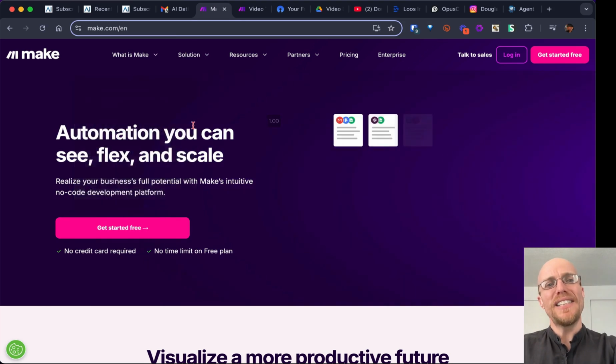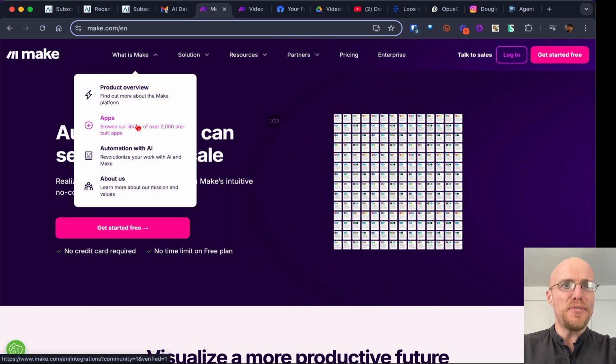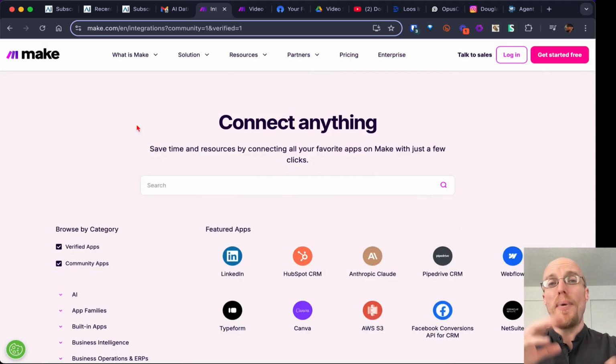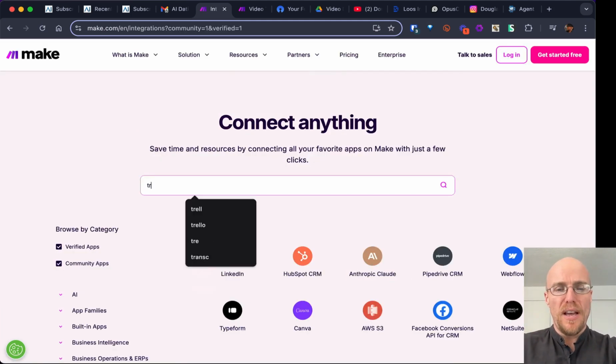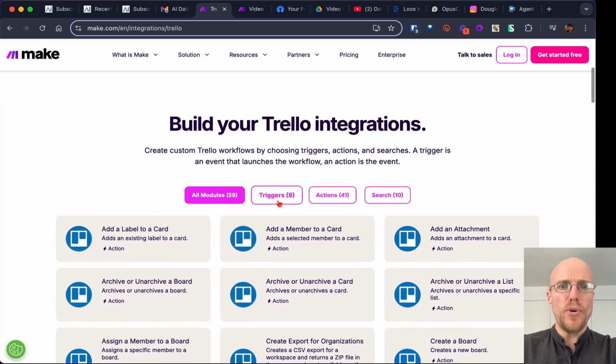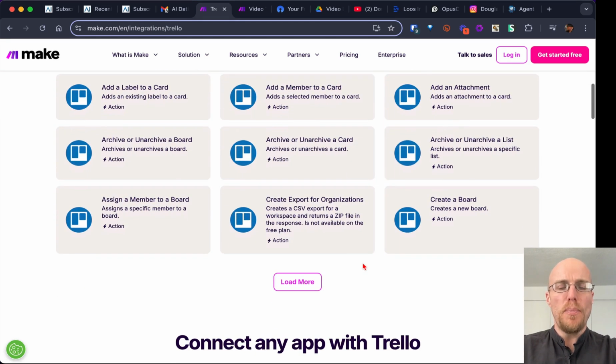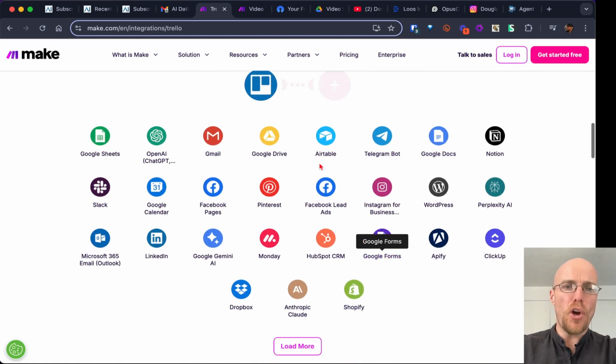What is it? It's like a Zapier. They call these tools the duct tape of the internet. It allows you to connect different apps on the back end. So say something happens, I often use Trello as an example. There's triggers, like if a new card gets changed, then all these actions can happen. But not just within Trello, you could attach all these other apps, which is incredibly cool.